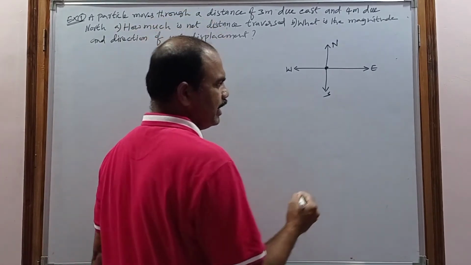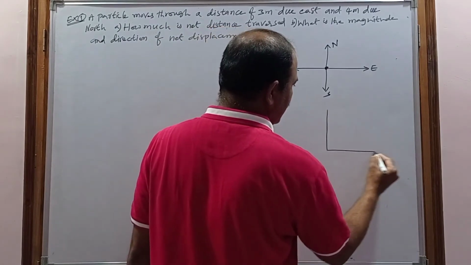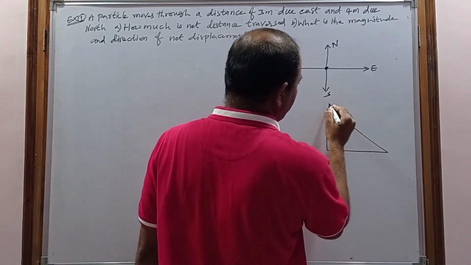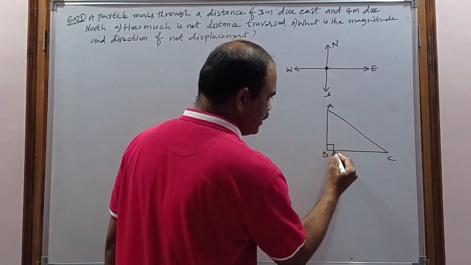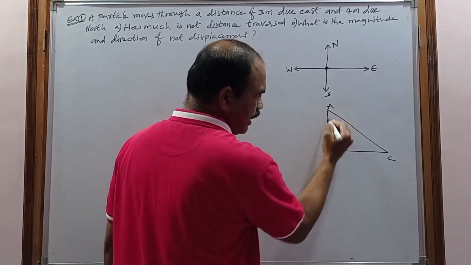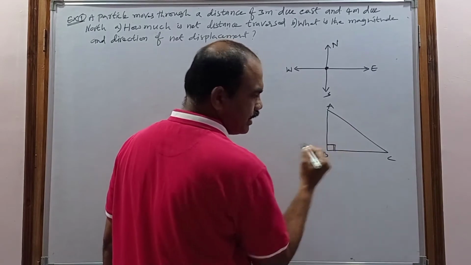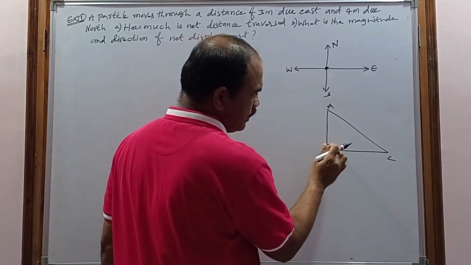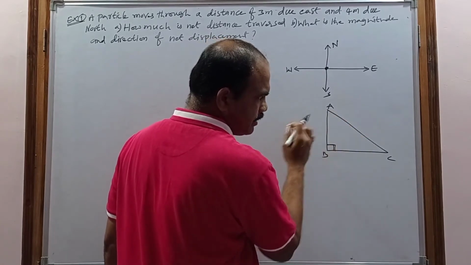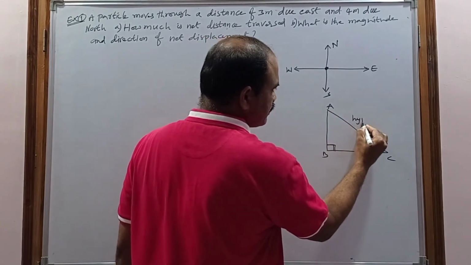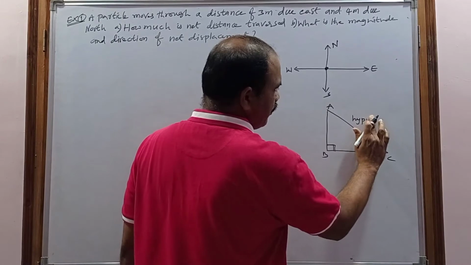This is called the right angle triangle. For example, consider ABC is a right angle triangle. Here the angle between AB and BC is the right angle. The side exactly opposite to 90 degrees, side AC, is called the hypotenuse.